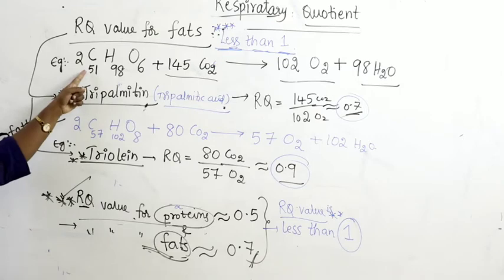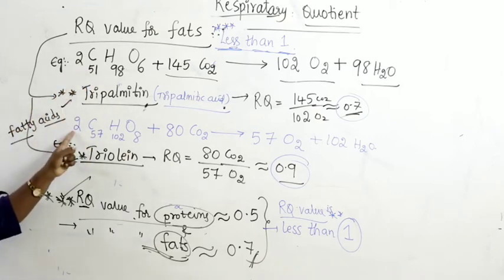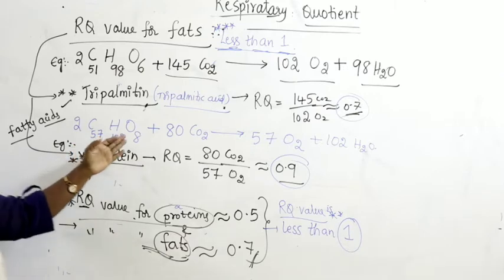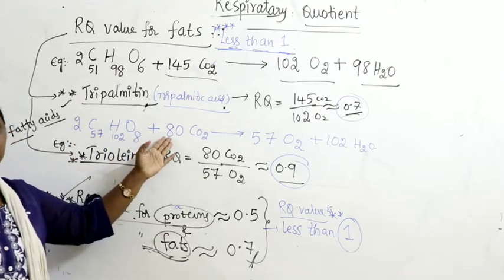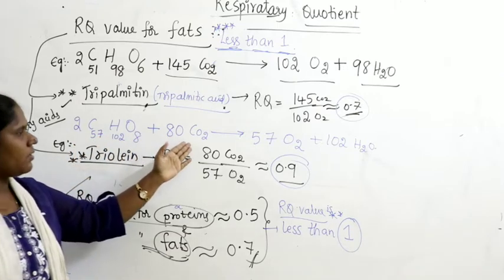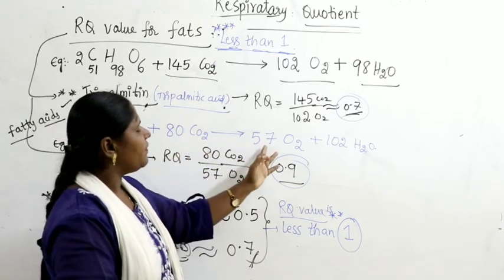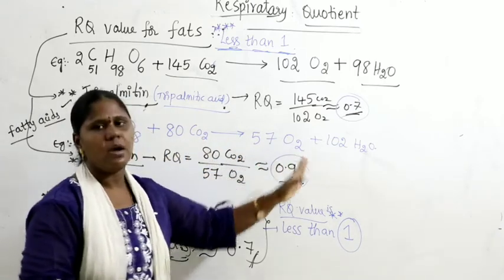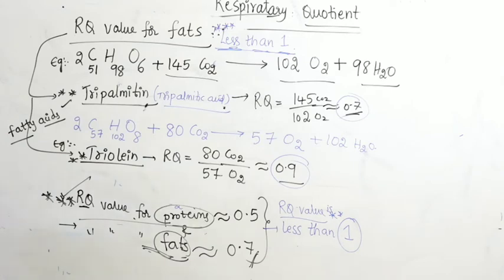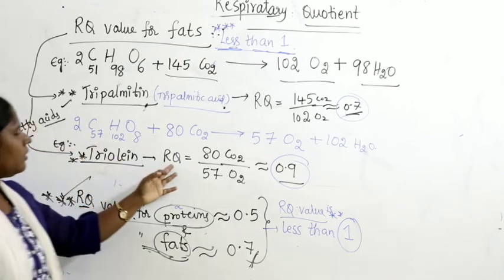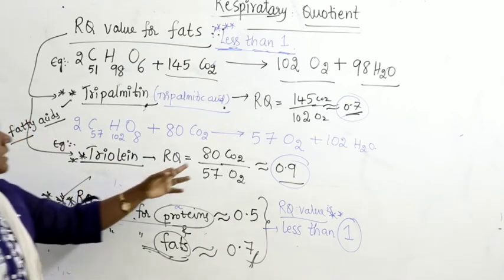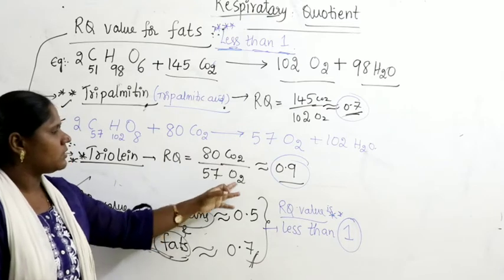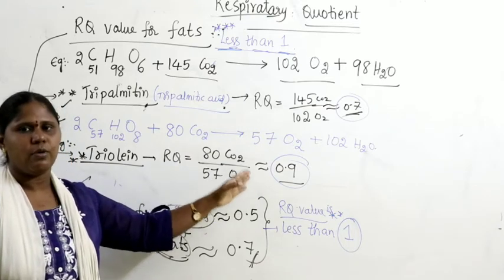You can see odd numbers here, which is why we take 2 molecules: 2 C57H102O8 plus 80 molecules of carbon dioxide, giving rise to 57 molecules of oxygen plus 102 molecules of water. As a result, the RQ value for triolin is 80 carbon dioxide by 57 oxygen, approximately 0.9.